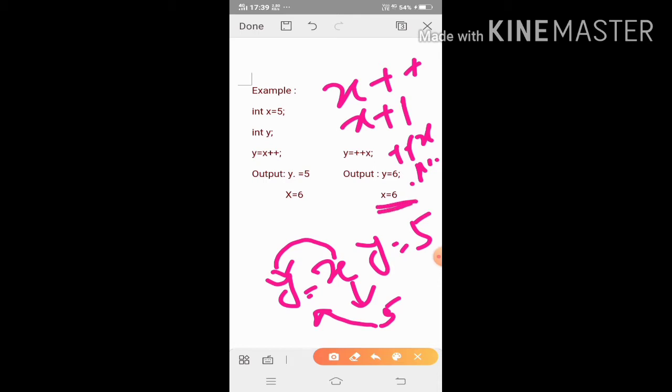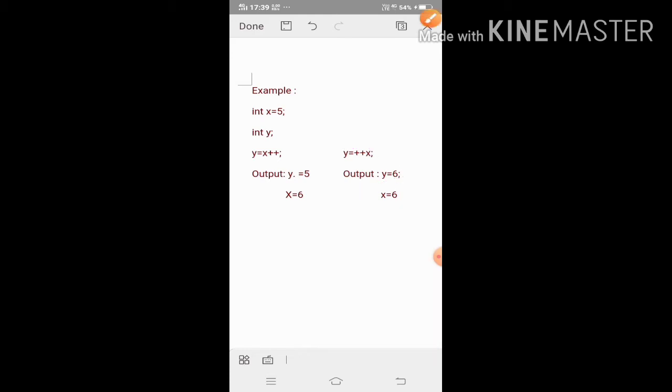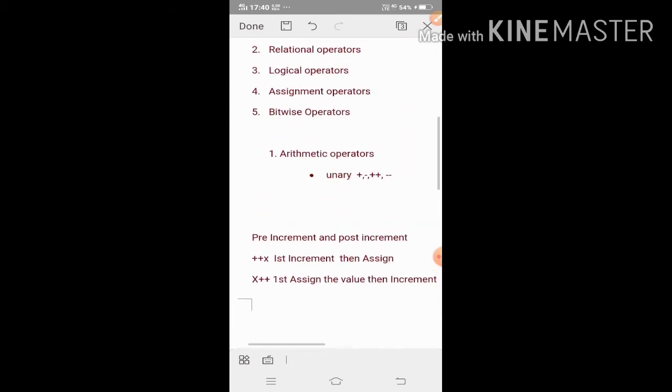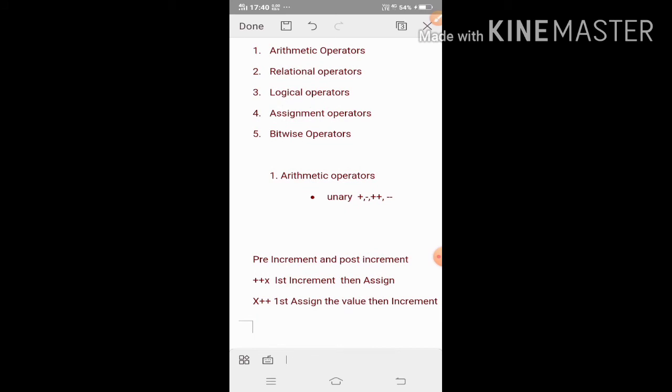Therefore x is 6 here, and after that 6 is assigned to y. Therefore y is 6 here. This is the basic difference between pre-increment and post-increment. Same is for pre-decrement and post-decrement.